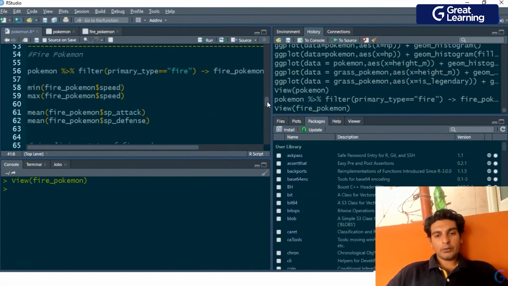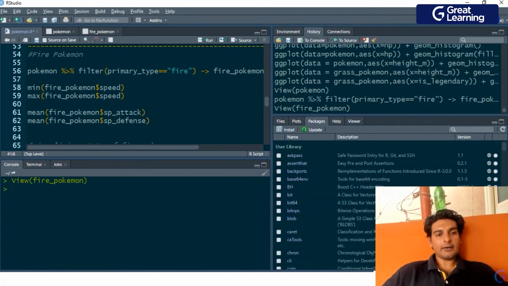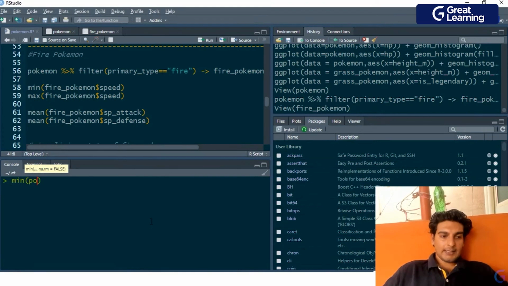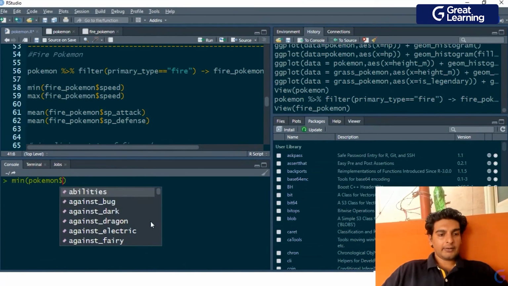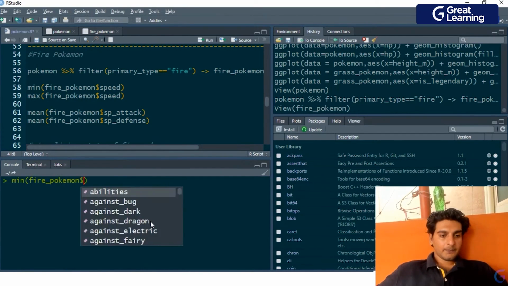Now we are going to do a similar sort of analysis over here. So first we'll start by understanding the minimum and maximum value of a fire type Pokemon. So I'll use the min method over here, and inside this I'll pass in Pokemon dollar, this has to be fire Pokemon actually. So minimum value of fire Pokemon.